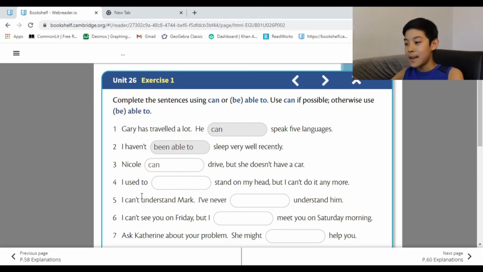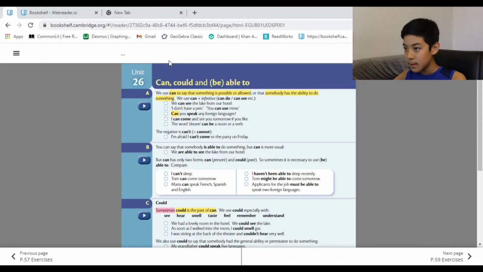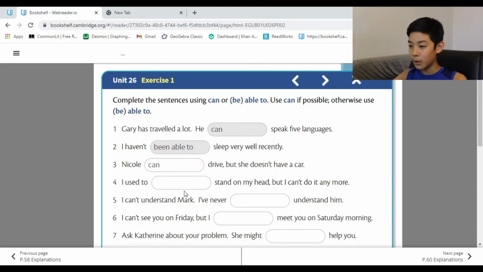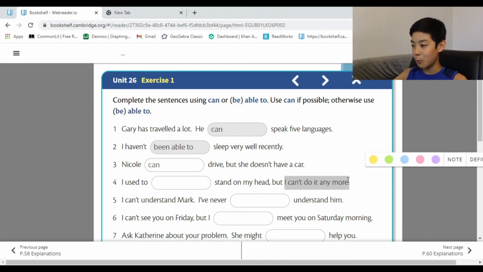Alright. I used to blank stand on my head, but I can't do it anymore. So can, as I just said, is something that's possible or allowed. It says I can't anymore. So this shows that he can't stand on his head.